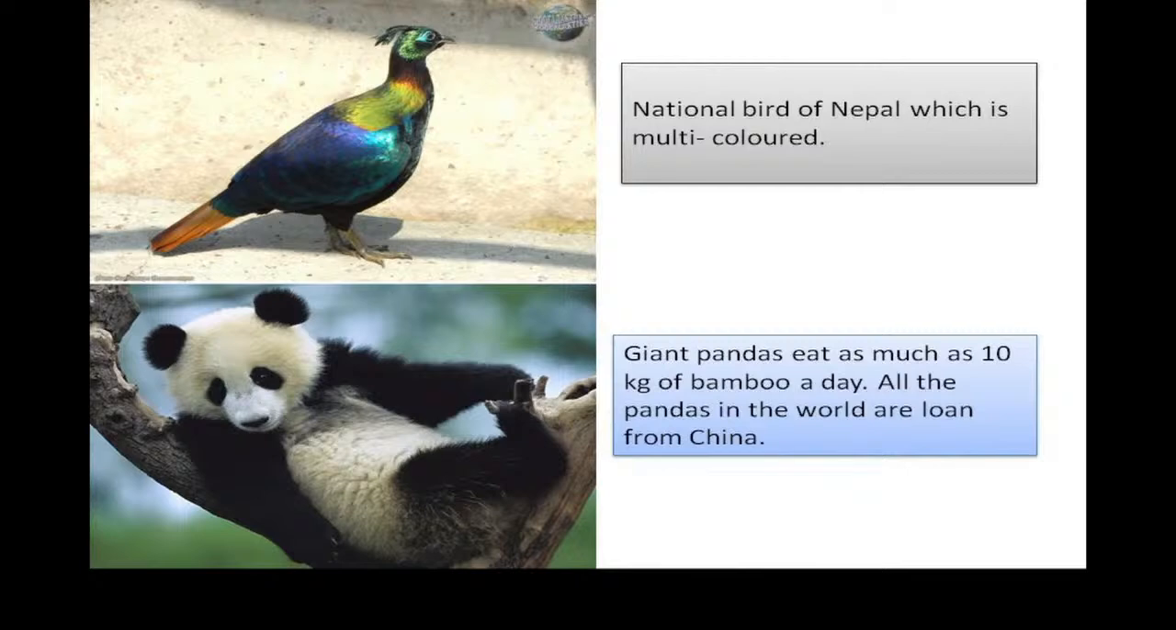All the pandas in the world are loaned from China. In our textbook, we learned that pandas are found in China. So see, the next information about panda is that pandas now, they are not only found in China, they are found in other countries also, but those all pandas are loaned from China. That means other countries took pandas from China as a loan. The very interesting fact about panda, isn't it?